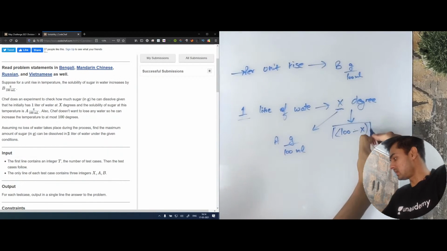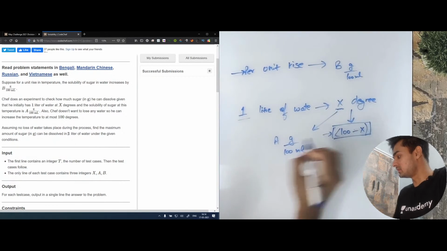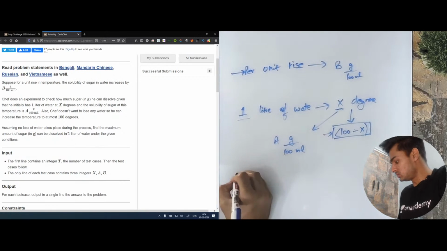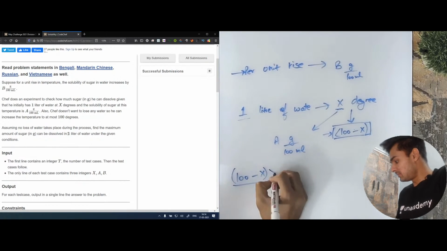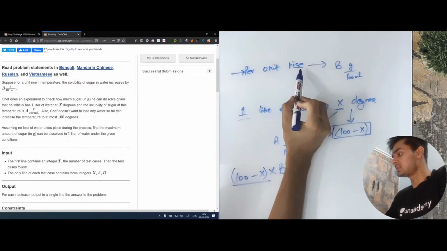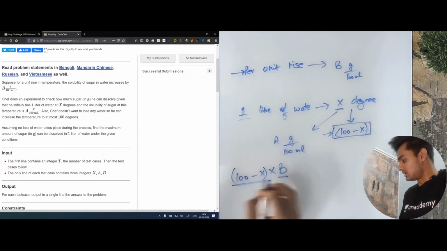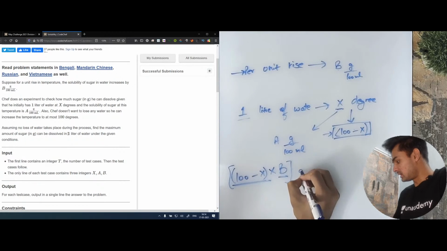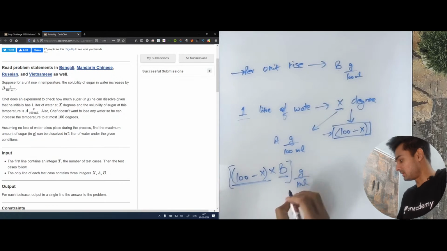That means the number of degrees we can still raise is 100 minus X. So the difference is 100 minus X. Now if we multiply this by B, because with per unit rise in temperature the solubility increases by B, this gives us the increase in solubility in grams per 100 ml.